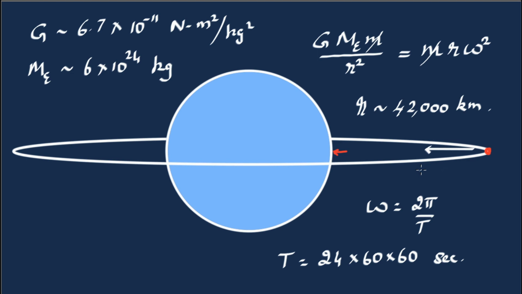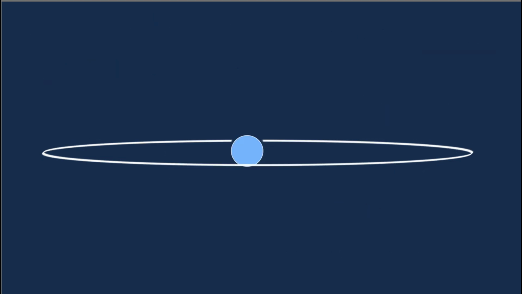Now, since the radius of the Earth is about 6,400 kilometers, you can subtract that from 42,000 to get the height of the satellite above the city. Since the radius of our geostationary orbit is about 6.7 times the radius of the Earth, the drawing looks more like this than the previous one. Our satellite is out here in the geostationary orbit.